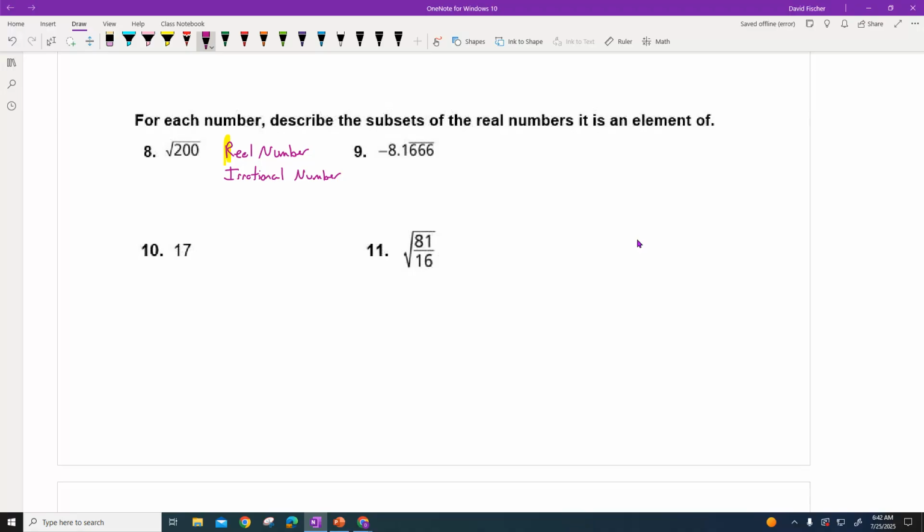Let's look at this one down here, because you can break this guy up into this. You probably remember this from junior high days. What's the square root of 81? What number times itself is 81? Right, 9. What's the square root of 16? Right, 4 times 4 is 16. So really, even though this is going to become a mixed number, 4 goes into 9 2 times, 1's left over, 2 1/4, this guy here is a rational number. It's a fraction, it's a mixed number. So this guy's answer would be real number. It will also be a rational number.